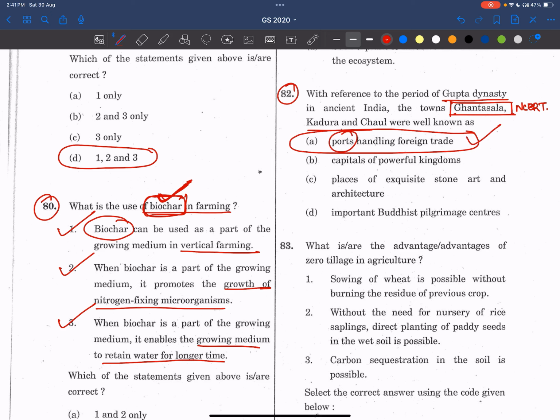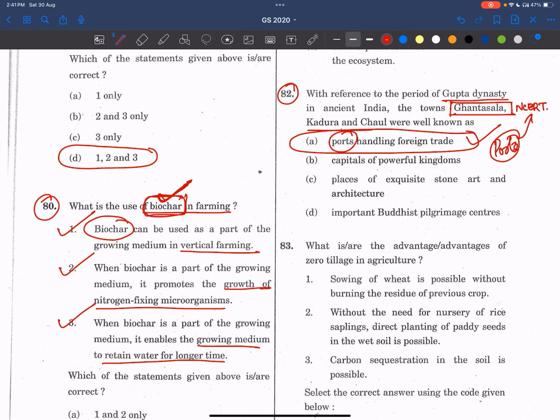So Ghantashala, Kadura, Chaul, Bhumpuhar. These are ports. Right, Chandraketugarh. These are in the Andhra region. We have seen one question on Motupalli. They asked about the Kakatiyas, right? So what were their ports? So what we have known is that port cities are very very important, especially those in NCERTs.